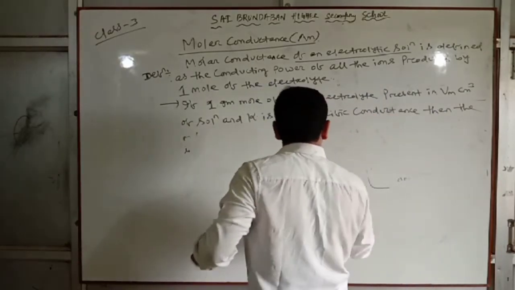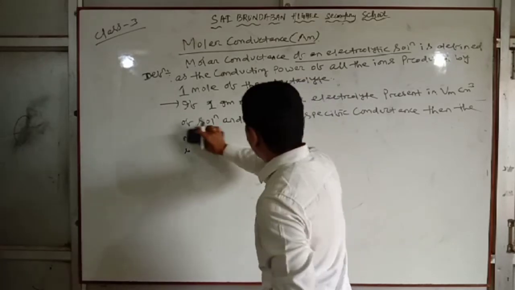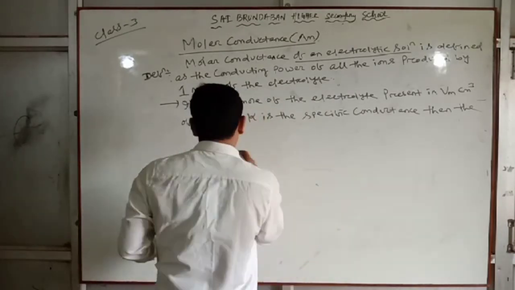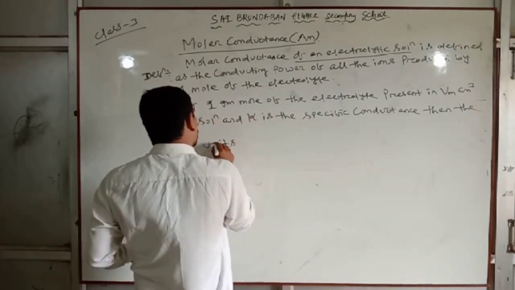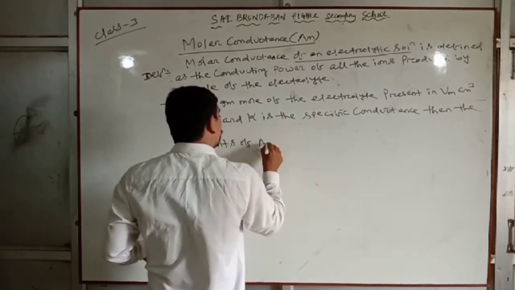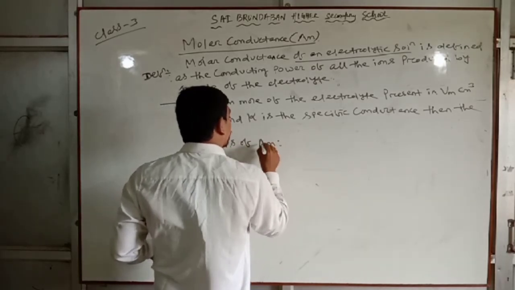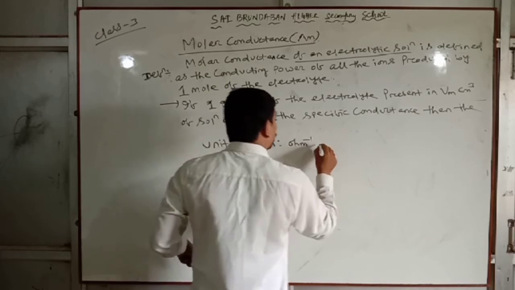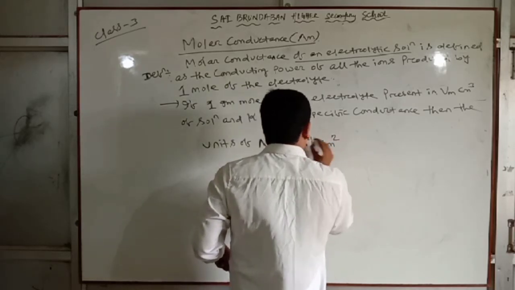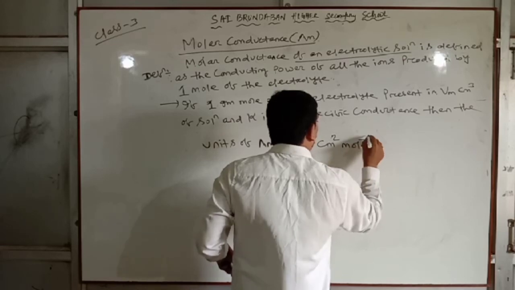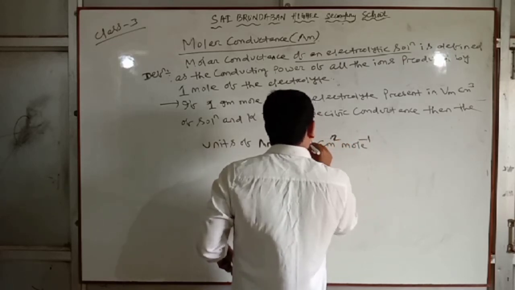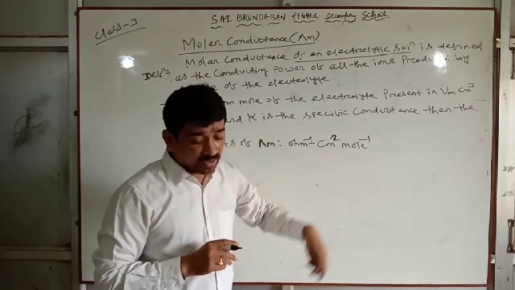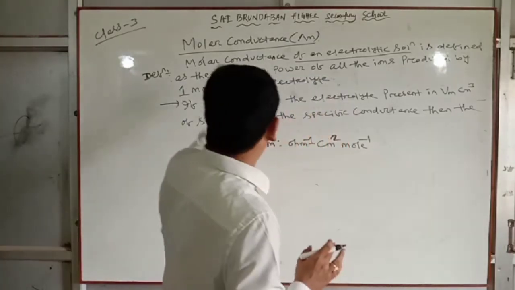The unit is ohm inverse centimeter square mole inverse. Ohm inverse centimeter square mole inverse. This is the unit for molar conductance.